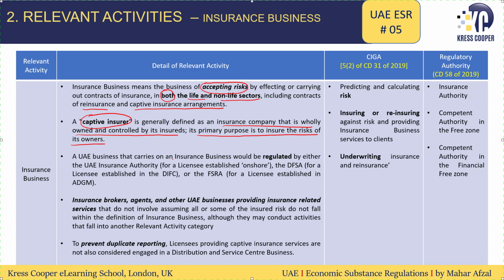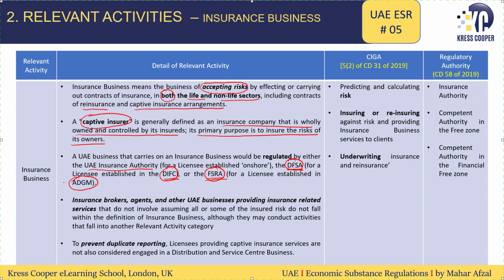Such licensees are regulated under the UAE Insurance Authority, under the DFSA, DIFC, FSRA that we have discussed. This stands for Dubai Financial Services Authority, Dubai International Financial Center, Financial Services Regulatory Authority, and Abu Dhabi Global Market.